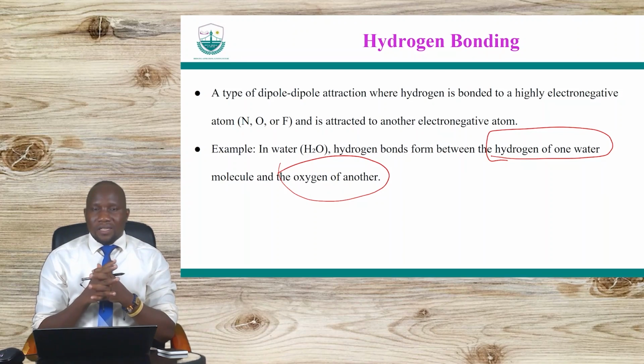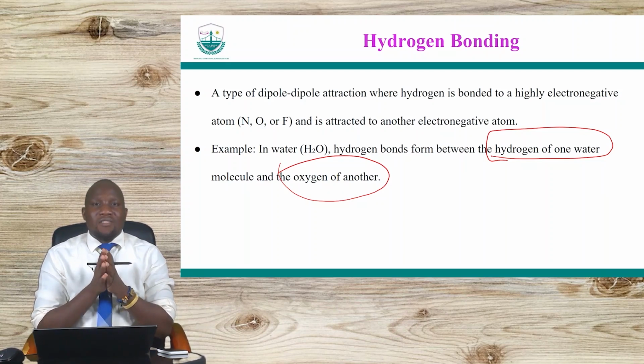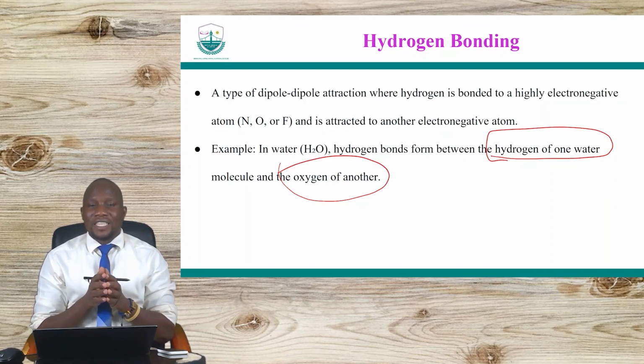Okay? So basically know the extent to which we actually have different types of bonds in one compound. It's not that a compound will always strictly have one type of bond within it.